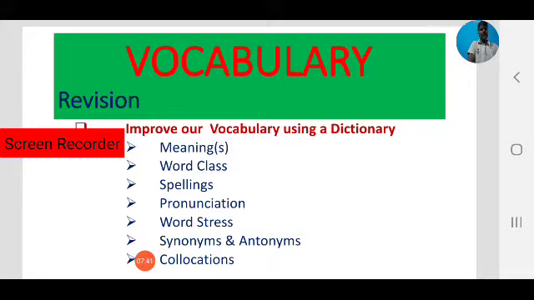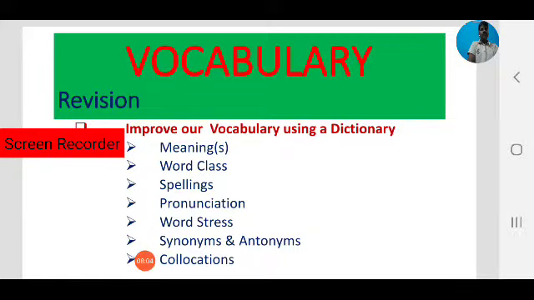word. In every good dictionary you can find phonetic symbols, how the word should be pronounced. By learning phonetic symbols, we can learn how to pronounce the word. So by using a dictionary, we can learn the pronunciation of the word.